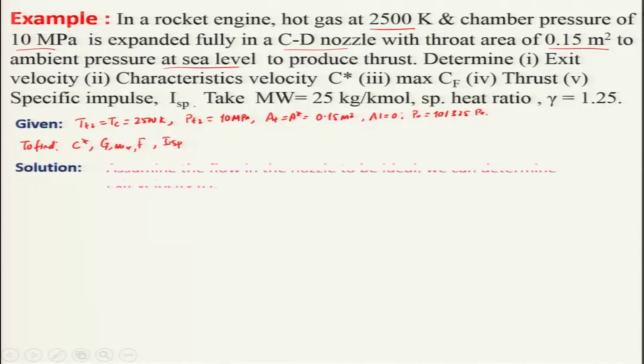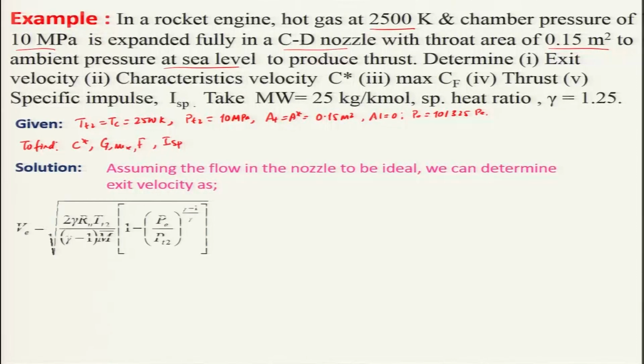So, we will have to assume the flow in the nozzle to be ideal, and we can determine the exit velocity as VE equals the square root of 2 gamma RU TT2 divided by gamma minus 1 times molecular weight, into 1 minus PE by PT2 to the power of gamma minus 1 over gamma. In this case, the TT2 is given, the molecular weight is given, gamma is given, PE is given, PT2 is given.